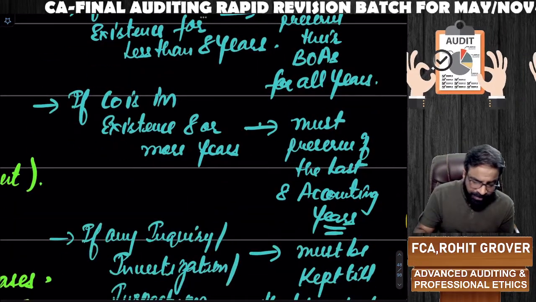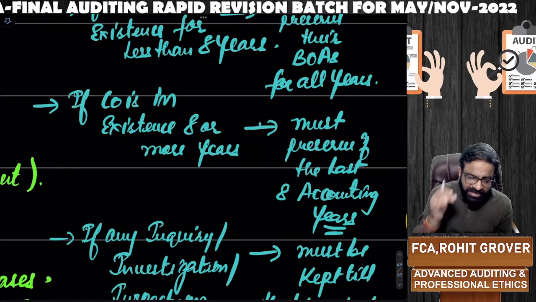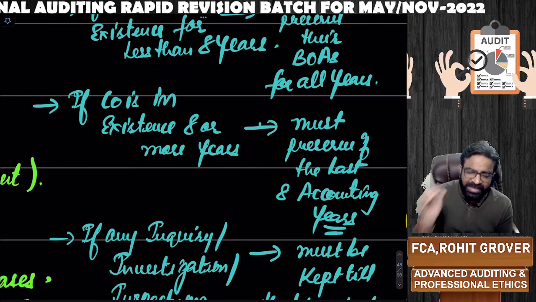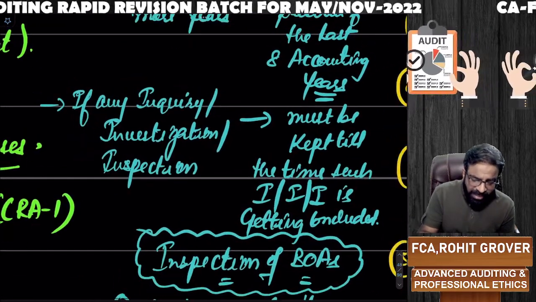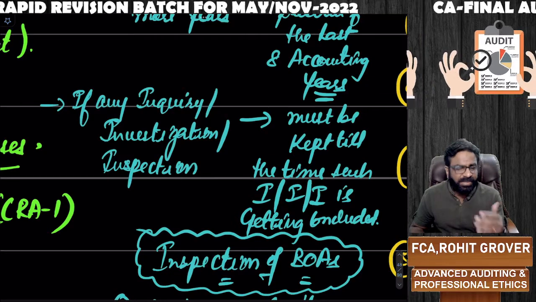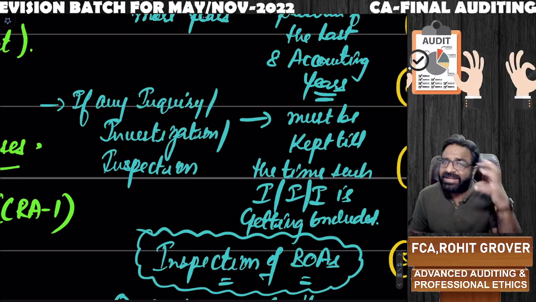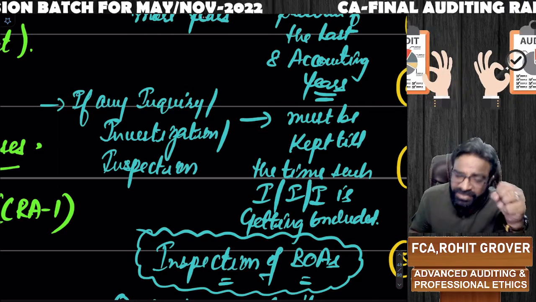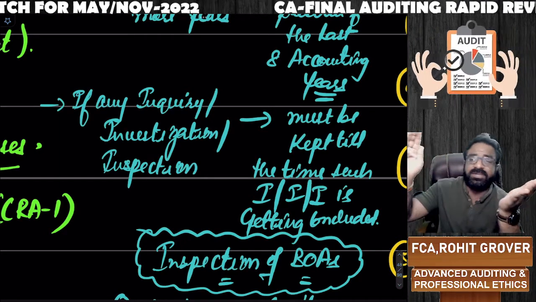But if the company is in existence for 8 or more years, then in that case, at least 8 accounting years' books of accounts must be preserved. Next point, if any inquiry, inspection or investigation is going on in the company, then till the time that inquiry, that investigation or that inspection is not getting concluded, till that time you have to preserve the books of accounts.